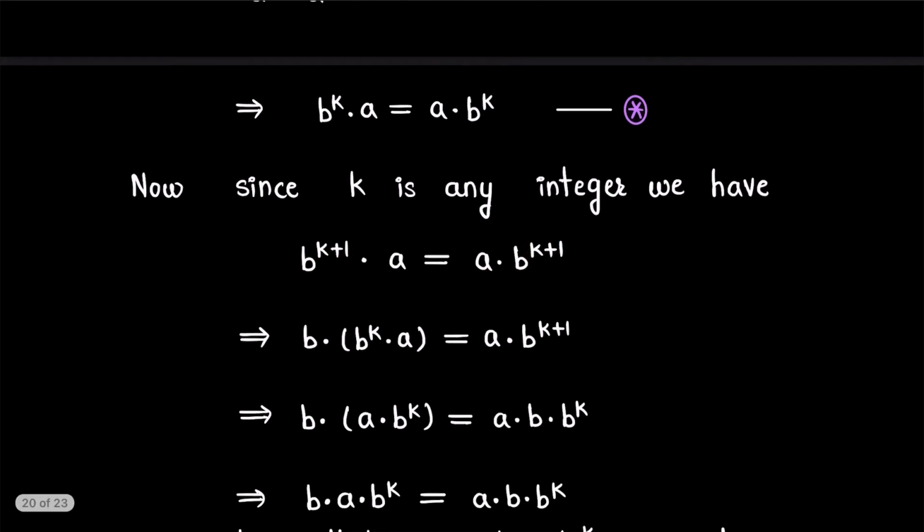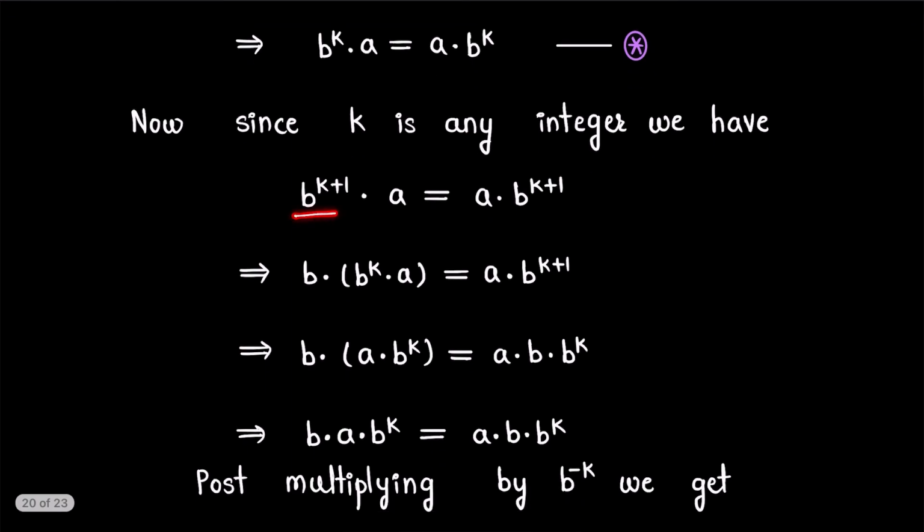Now this b^(k+1) can be written as b·b^k, and using associativity we get this LHS. The RHS we have taken as it is. Now this b^k·a can be written as a·b^k from star, and this b^(k+1) can be written as b·b^k. So this will be our RHS.